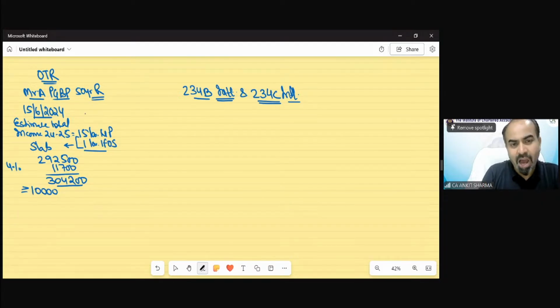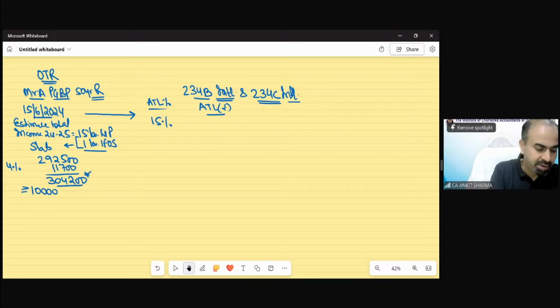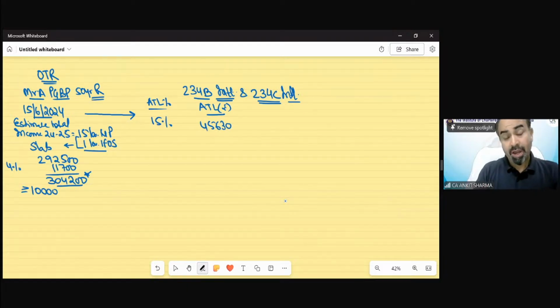Now, on this date, how much do I need to deposit as my advance tax liability? What is the percentage? The percentage is 15%. So what would be my advance tax liability in rupees? 15% of this value. Clear? So that would be 45,630. This is the advance tax liability you need to deposit.